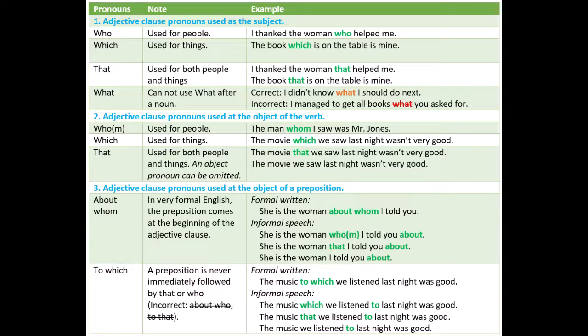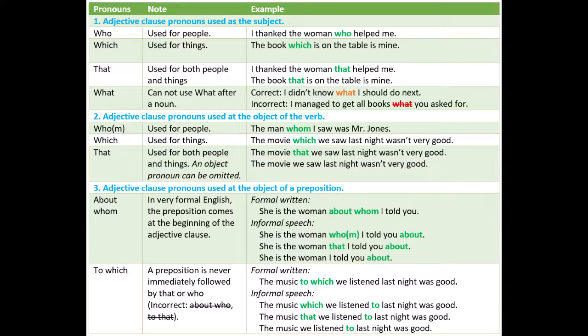That. Used for both people and things. I thanked the woman that helped me. The book that is on the table is mine. What. Cannot use what after a noun. Correct: I didn't know what I should do next. Incorrect: I managed to get all books what you asked for.